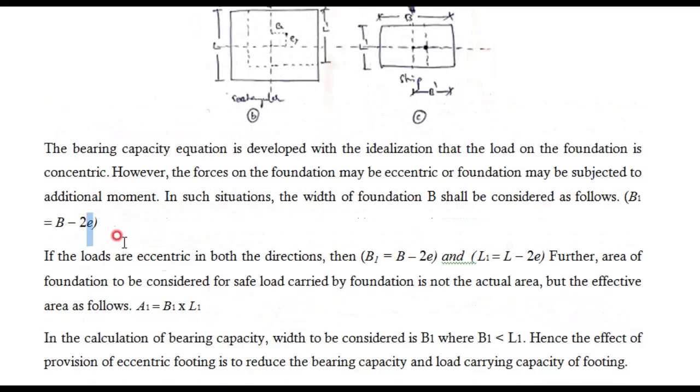Okay, E is your eccentricity. If we have one-way eccentricity, then only E will come, that is B minus 2E. Then L will be lengthwise, you don't have any eccentricity, therefore L will be L only. Therefore B becomes B dash equal to B minus 2E.